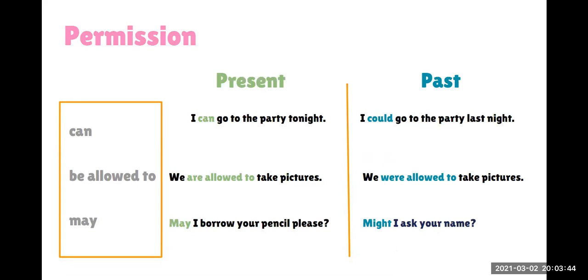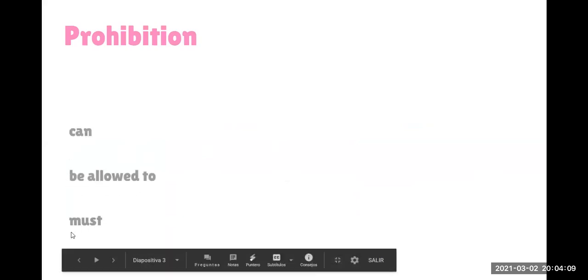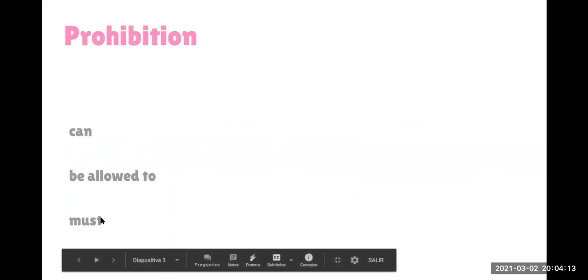Let's go with prohibition. So what modal verbs do we have for prohibition? What do you think? Must or mustn't? Mustn't. Can't. Yes, we have can, be allowed to, and must. Of course, these are in the negative form when we are talking about prohibition.